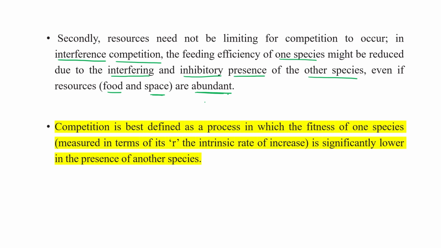If two species are in a given area, but one is able to utilize the resources very fast while the other is not that fast, the second species shows a kind of depression.